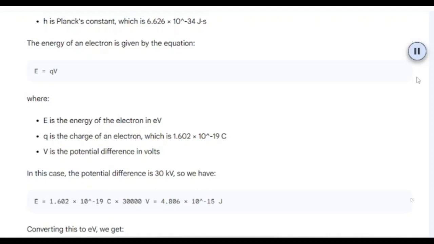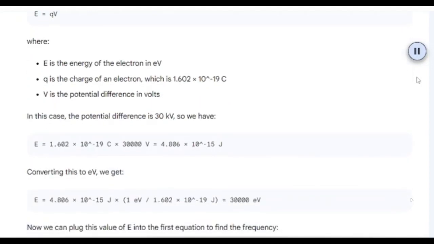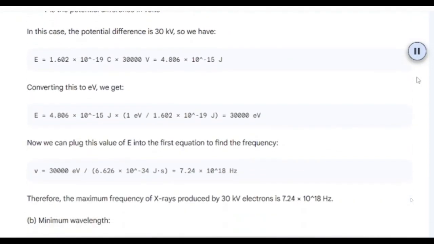In this case, the potential difference is 30 kilovolts, so we have E equals 1.602 times 10 to the minus 19 C times 30,000 volts, which equals 4.806 times 10 to the minus 15 J. Converting this to eV, we get E equals 4.806 times 10 to the minus 15 J times 1 eV over 1.602 times 10 to the minus 19 J, which equals 30,000 electron volts.